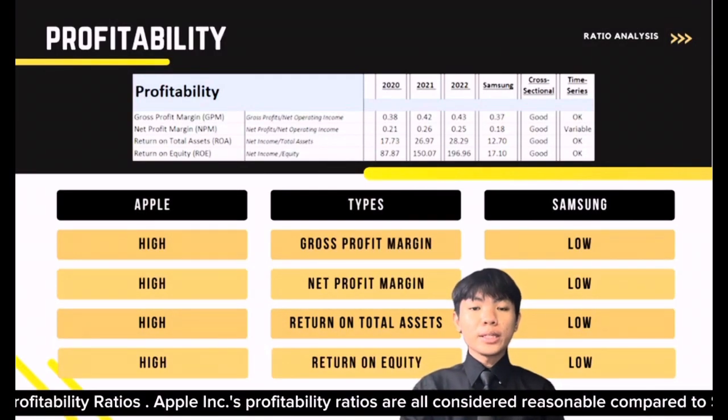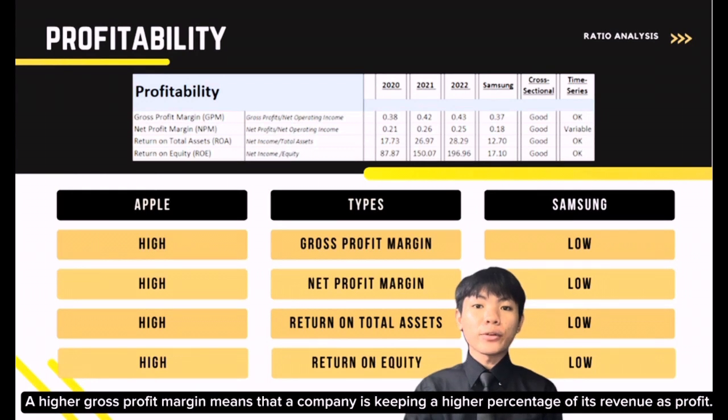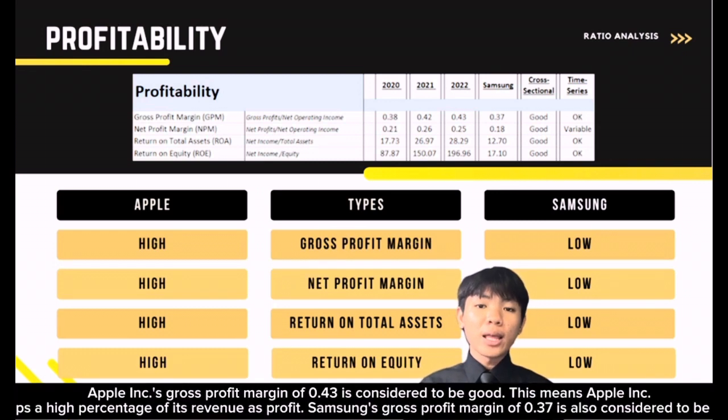Next is profitability ratio. Apple company's profitability ratios are all considered reasonable compared to Samsung, which means Apple generates much profit from its operations. Firstly is gross profit margin. Gross profit margin measures a company's profitability by comparing its gross profit to its revenue. A higher gross profit margin means that the company is keeping a high percentage of its revenue as profit. Apple company's gross profit margin of 0.43 is considered to be good. This means Apple company keeps a high percentage of its revenue as profit. Samsung's gross profit margin of 0.37 is also considered to be good.